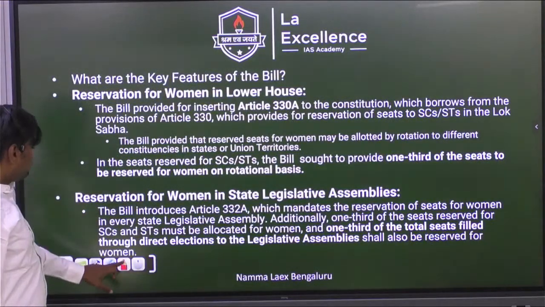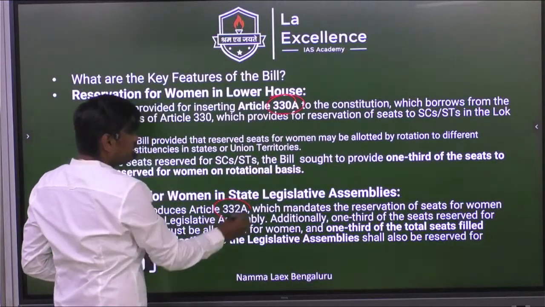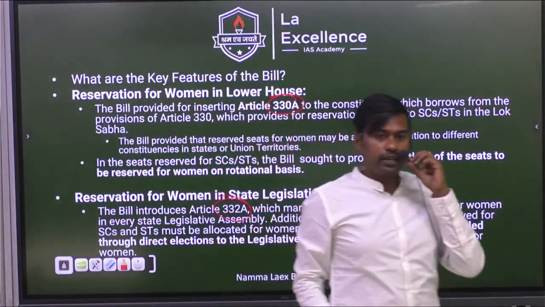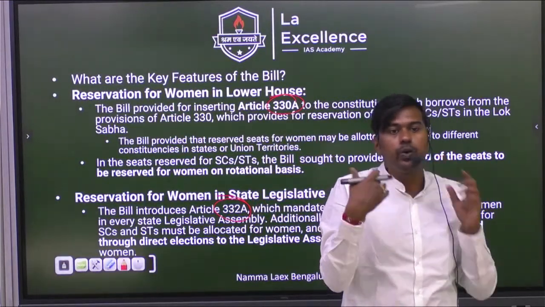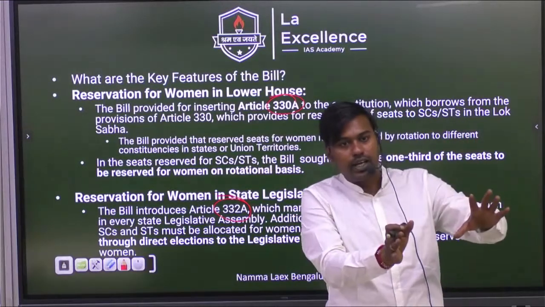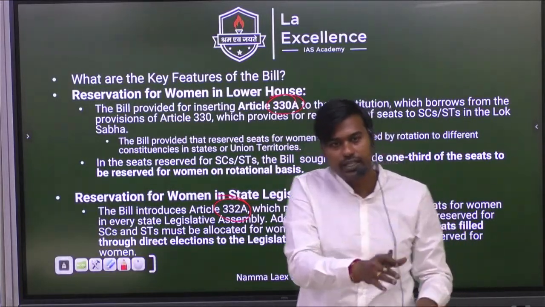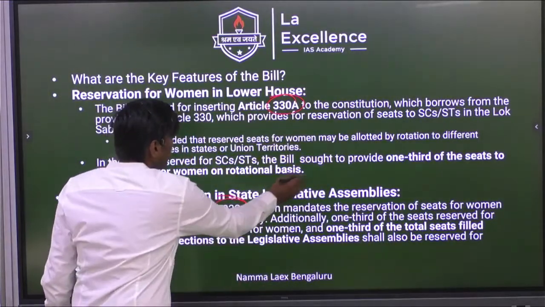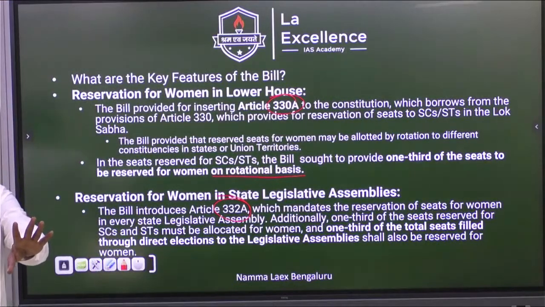And most important features, those articles you need to remember. What are they? 330A, 332A. And one more thing I forgot to tell is, the seats which are reserved for women will be allotted every election on a rotational basis. What is the meaning of rotational basis? Not in a single constituency only will women be given reservation. Next time it will be given to another constituency. That is rotational basis. Seats will be allotted, not in a fixed constituency every time.